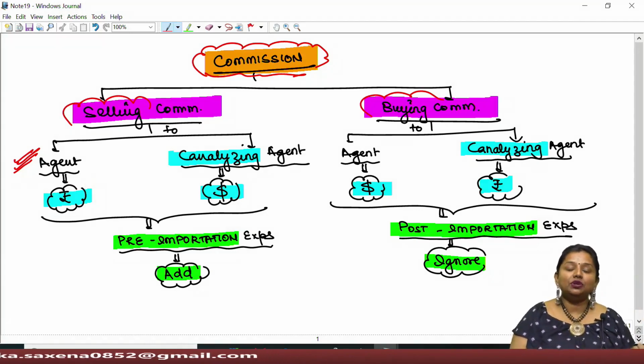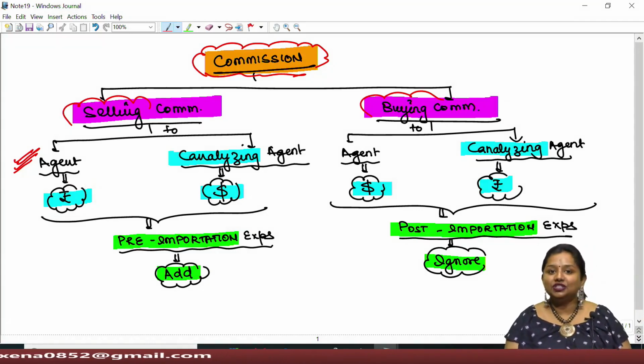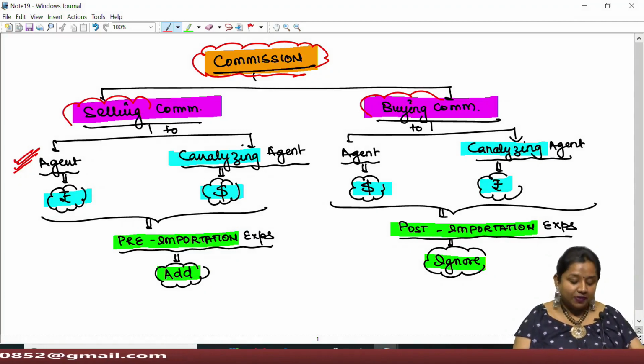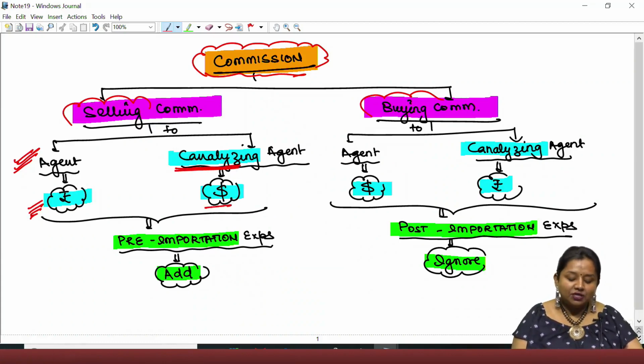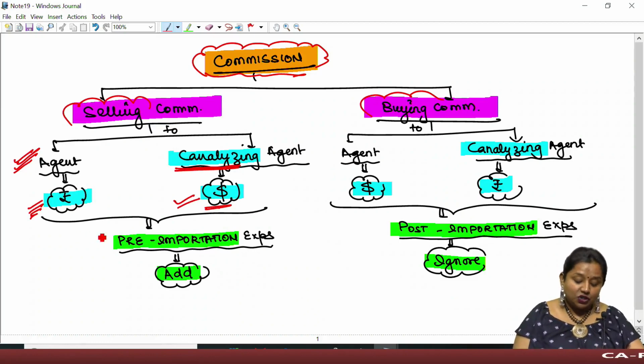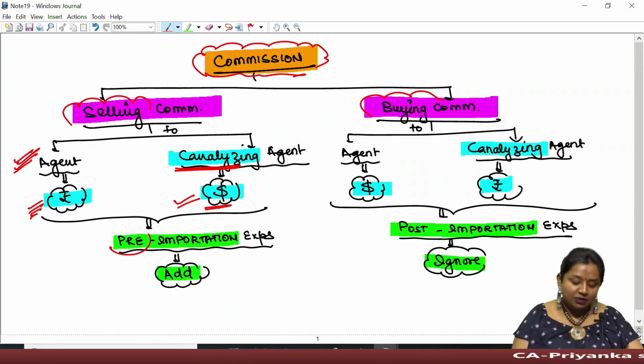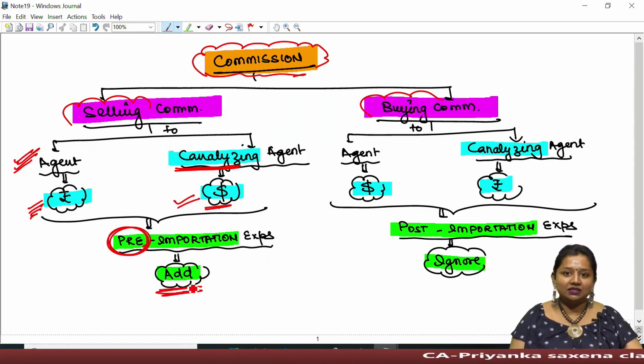That is, the exporter located abroad must have appointed his agent in India and vice versa. To such an agent, the commission must be paid in Indian currency, and if the commission is paid to the canalizing agent, then it must be paid in foreign currency itself. So, whatever the mode, if it is selling commission, it must be treated as pre-importation expense, which is to be added while computing assessable value.